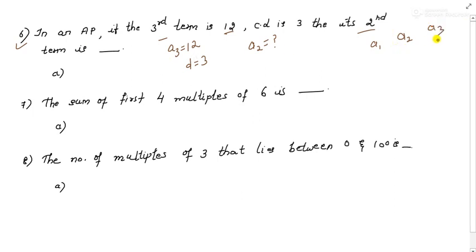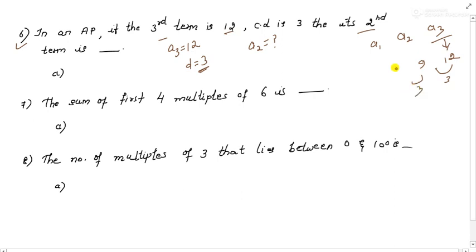Here, they have given A3 as 12, and they have given the difference as 3. So if you subtract the difference of 3 from A3, you will get 9. And if you subtract this 3 difference again, you will get 6. So 6 is the first term, 9 is the second term, and this is the third. They have asked for the second term, so this is the answer. It's very simple, no need of applying the formula and all.